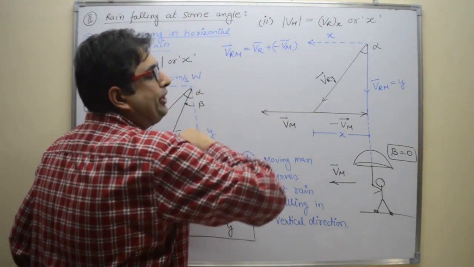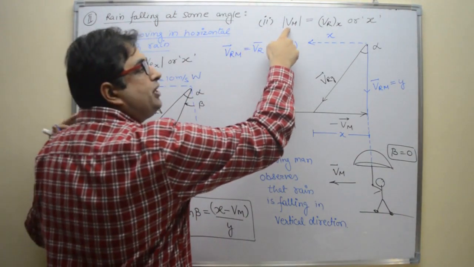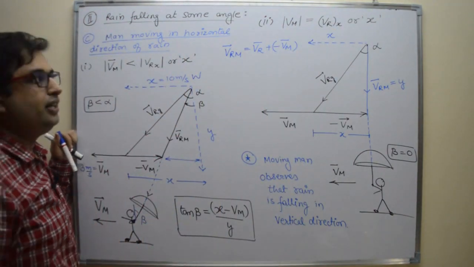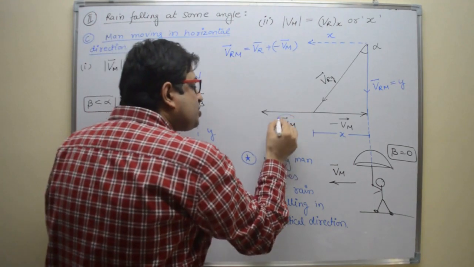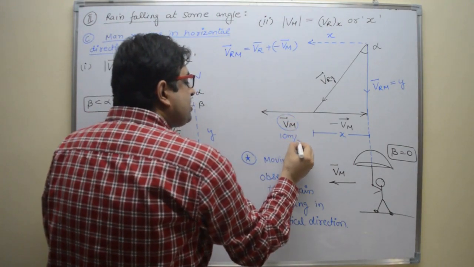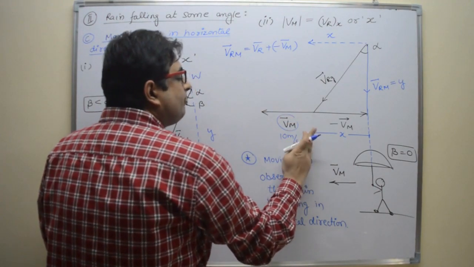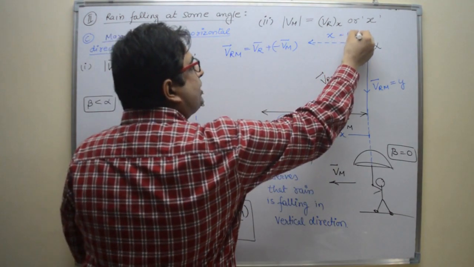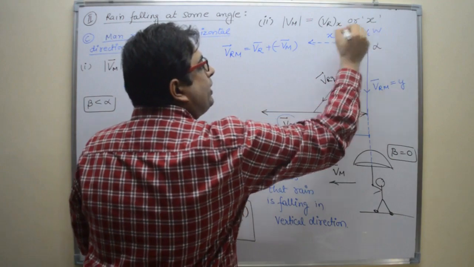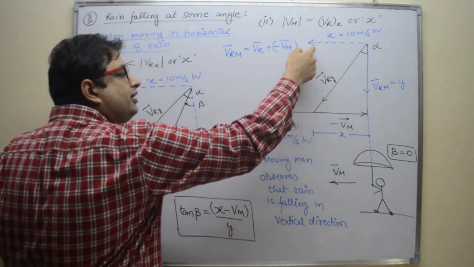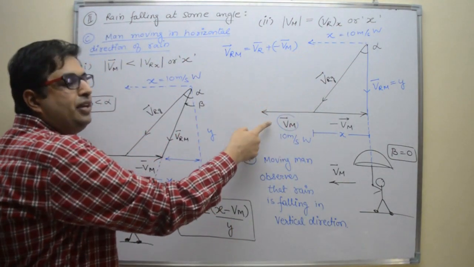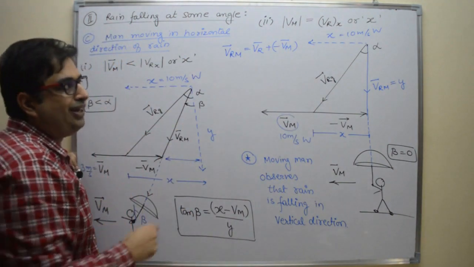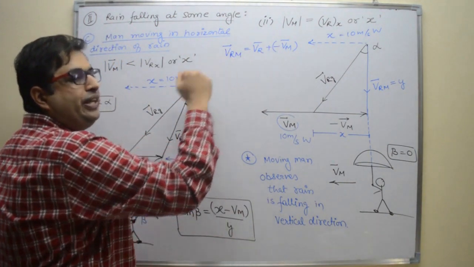Now the second point. If the velocity of man is equal to the horizontal component of rain, that means now man is also having 10 meter per second west, and here it is also 10 meter per second west. So both horizontal components are the same, velocity of man and velocity of rain. Now what will happen? Again, let us calculate Vr minus Vm.